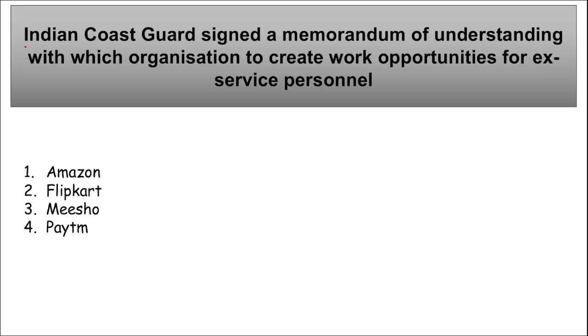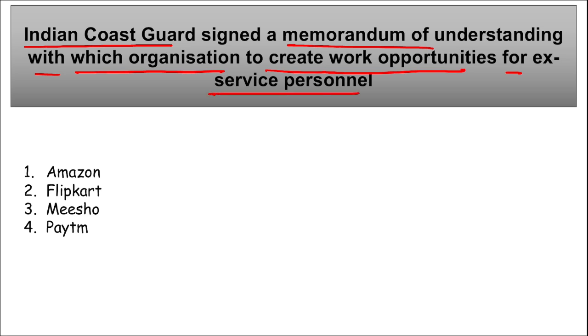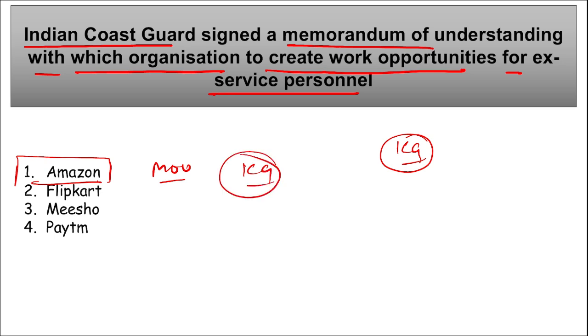Next is ICG, Indian Coast Guard. Indian Coast Guard signed a memorandum of understanding with which organization to create work opportunities for the ex-service personnel? That is, for the ex-service personnel of Indian Coast Guard who have done their service in the Indian Coast Guard and now want to start their life in a different sector, to provide them with job opportunities. It was Amazon India. They have recently signed this MOU with Indian Coast Guard, and they will be providing various career opportunities to the ex-service personnel.